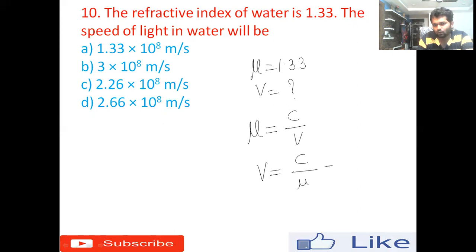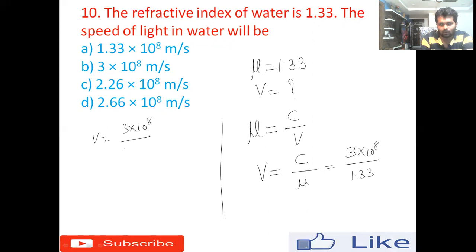We already know that the speed of light is represented with C. So V equals 3 into 10 to the power 8, whole divided by 1.33. Now we'll multiply both numerator and denominator by 100.